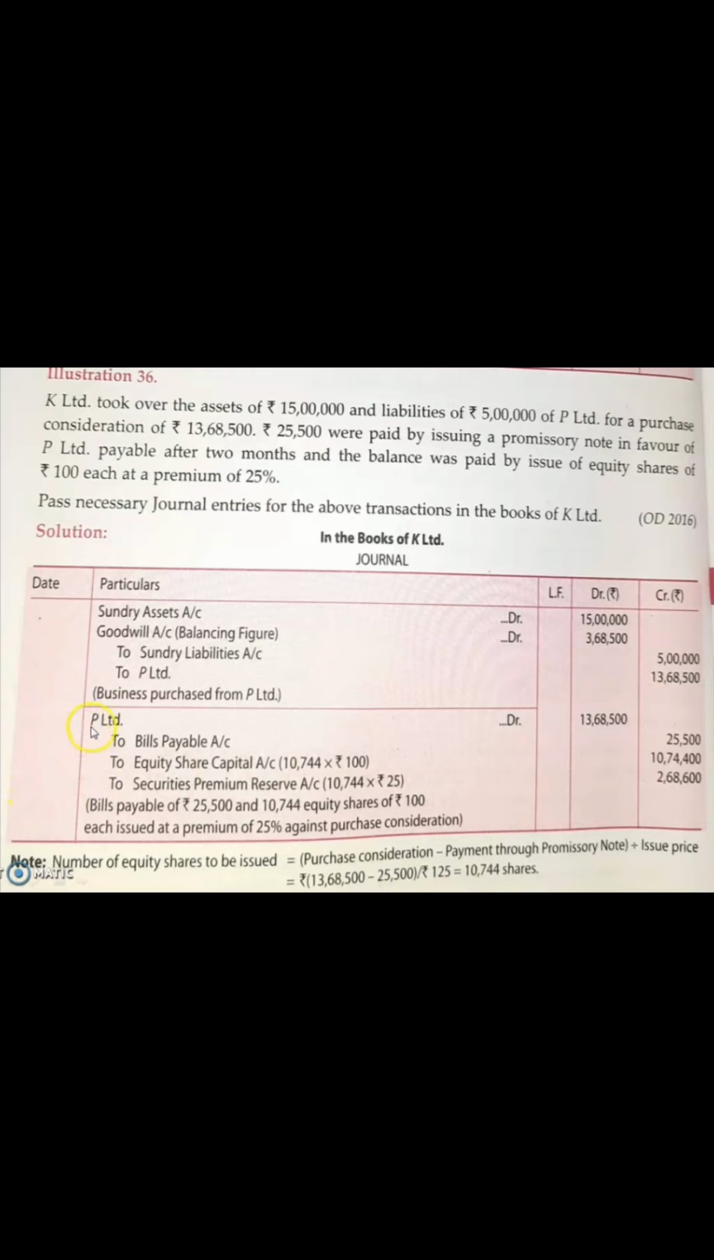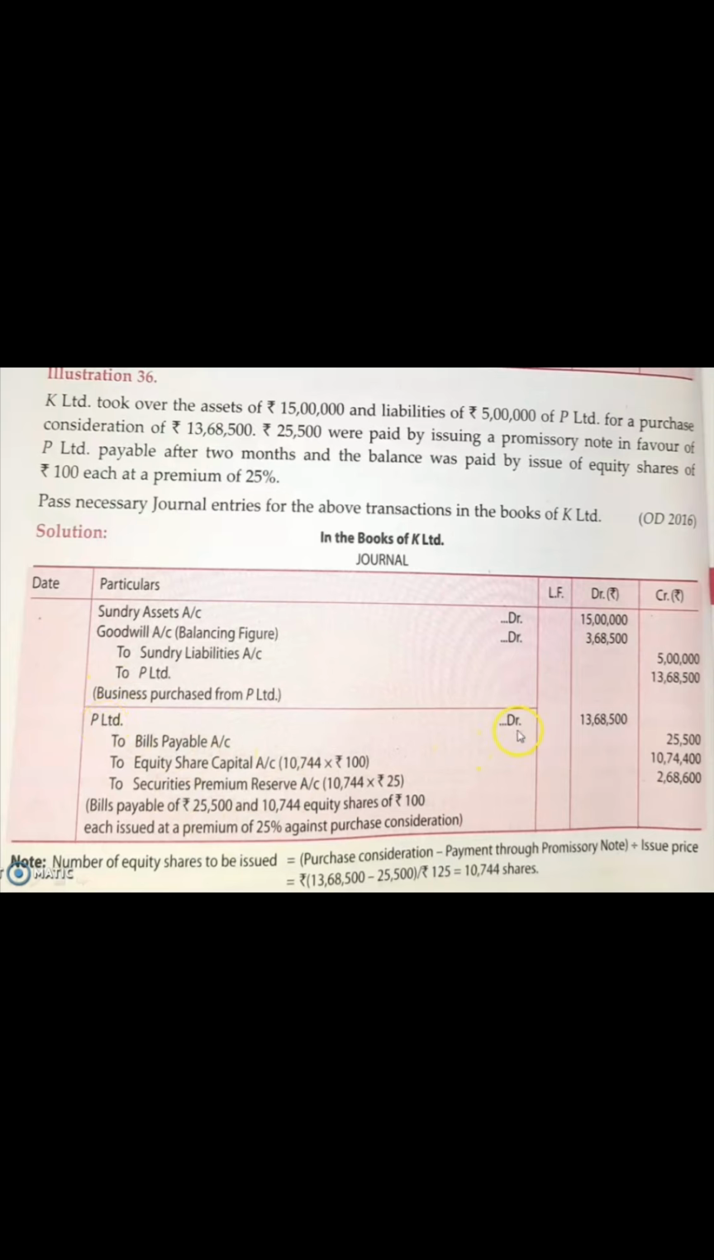Now children, here we have to pass the second journal entry, that is on issue of shares. So we have purchased the business from P Limited. Now we have to pay the consideration for that purchase, and here we are not paying cash but we are issuing shares, as well as paying some part of the amount as a promissory note. For the part you are paying as a promissory note, you have to write bills payable account. So let us see the whole journal entry first.